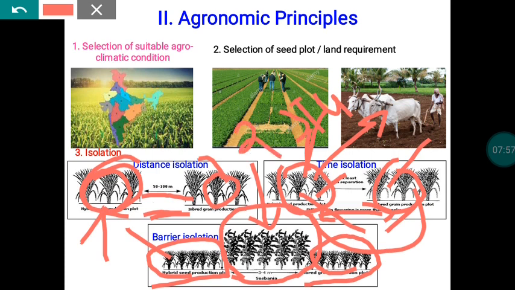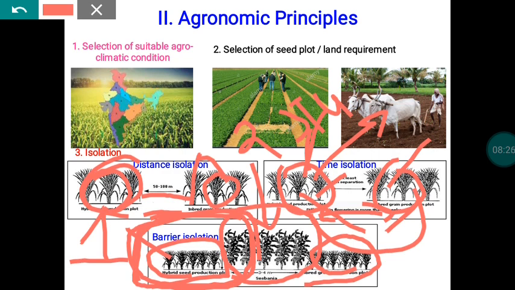Commonly we are using Hispania and tall growing maize. That should be grown all along the four sides of your seed crop, because each side may have another variety. From all four sides we have to raise the barrier crops. By that way we can isolate our crop from other possible contaminants.